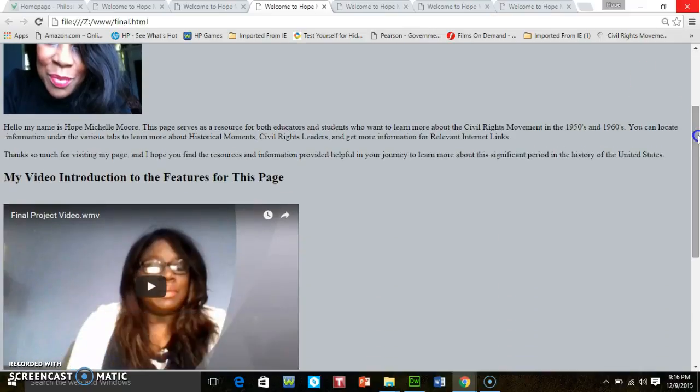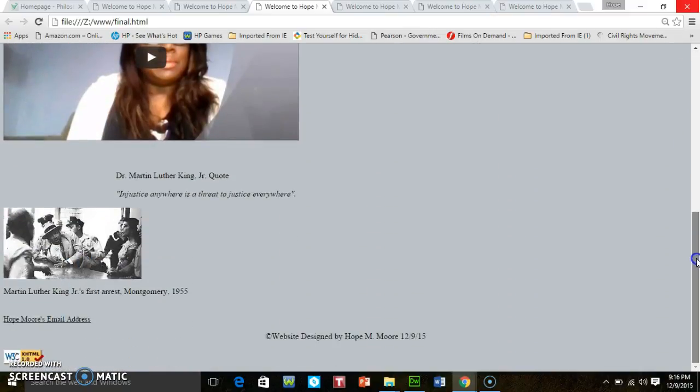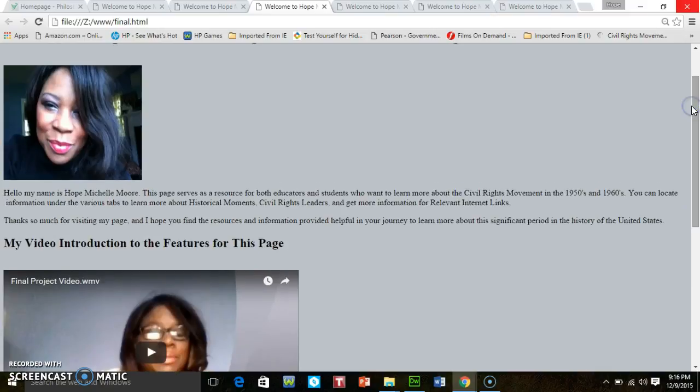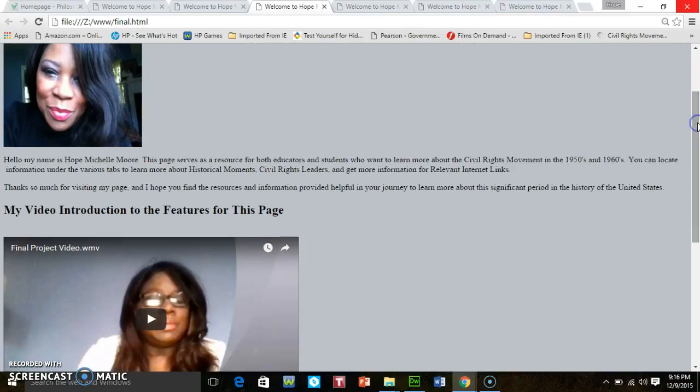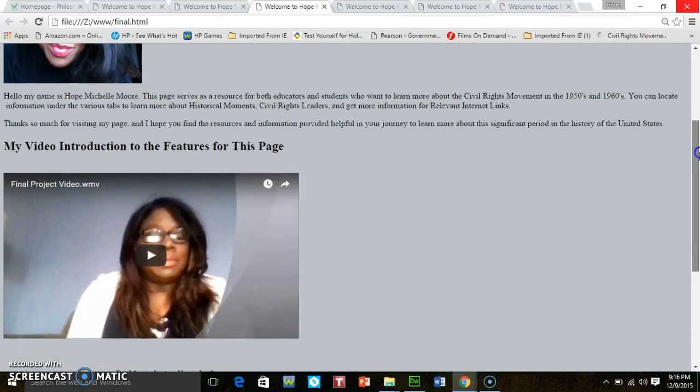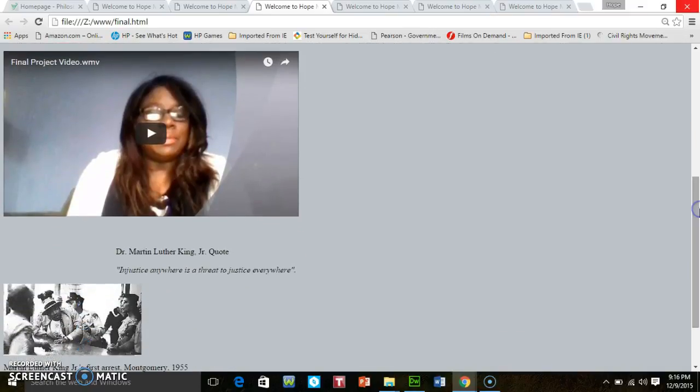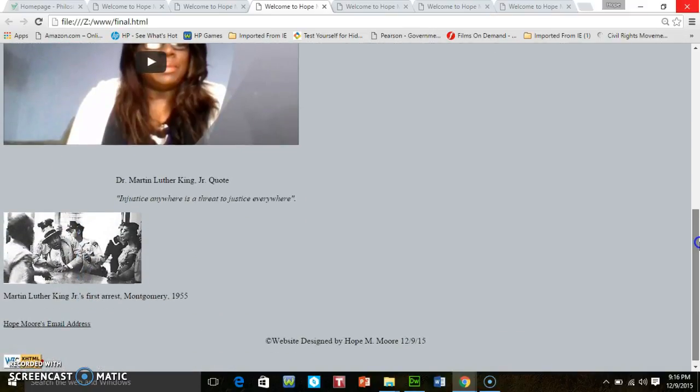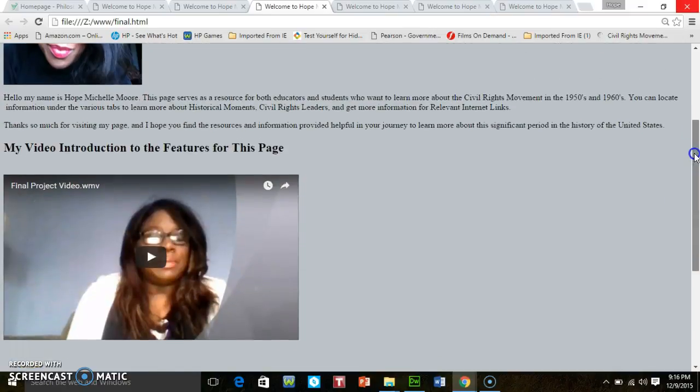And so this first page is talking essentially about what individuals can see when they view the different tabs. So I provide a picture of myself and an introduction to my page. And wherever possible, I try to use direct quotes from a lot of the historic leaders of the civil rights movement, just because I thought it would be inspiring and give my page a type of visual interest.